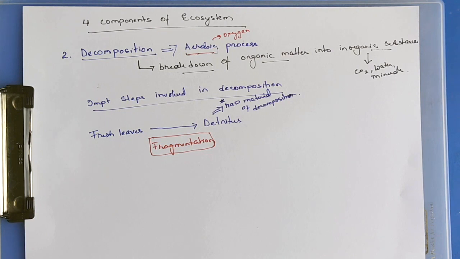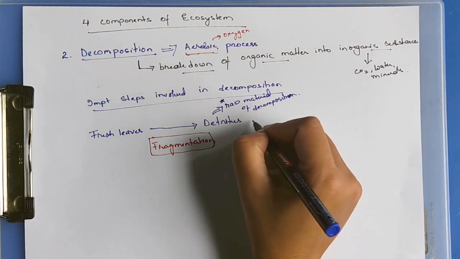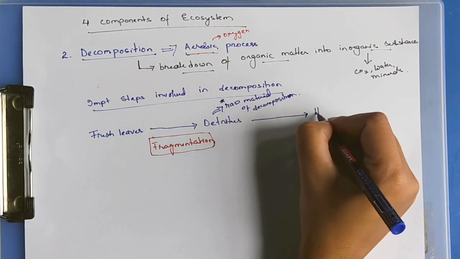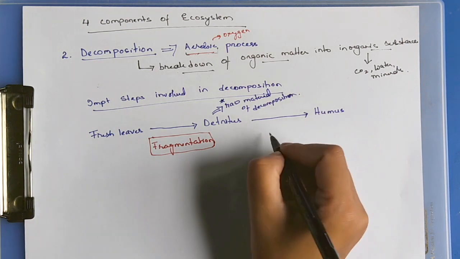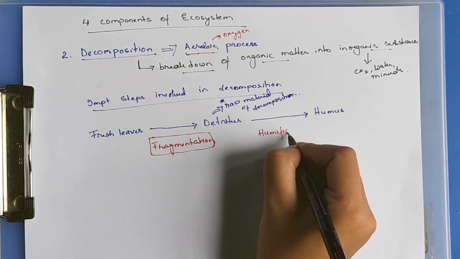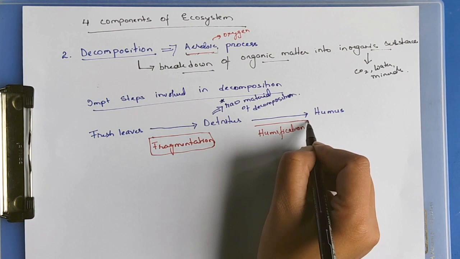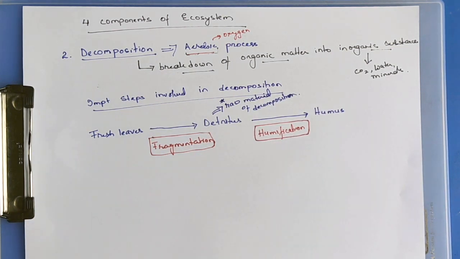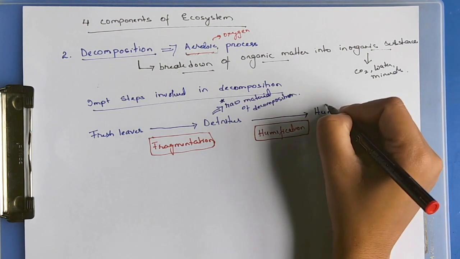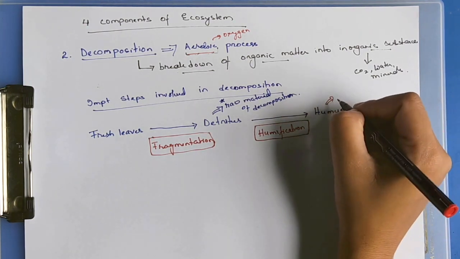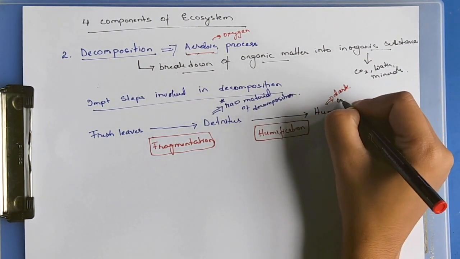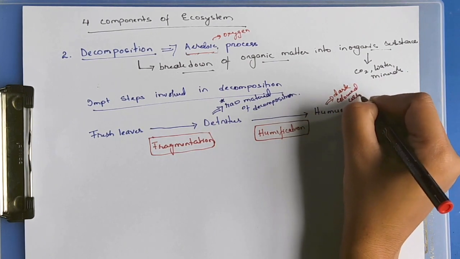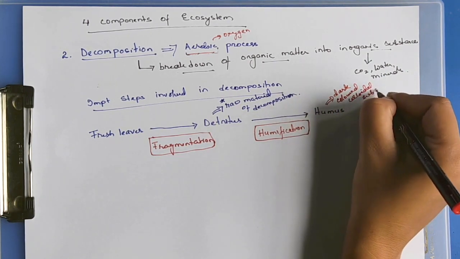This detritus will be again converted into a dark substance which is known as humus. The process of converting detritus into humus is known as humification. Humus is a dark colored, colloidal substance.